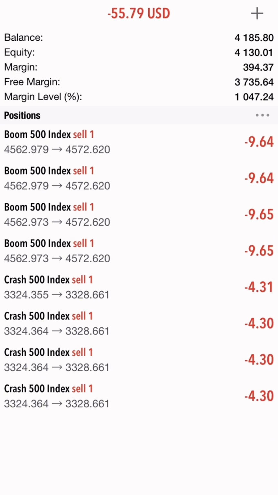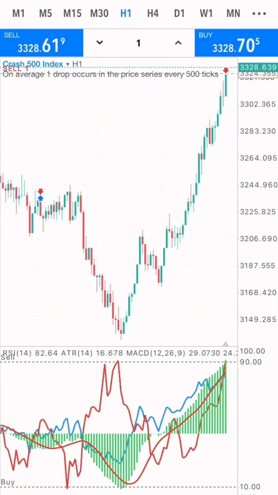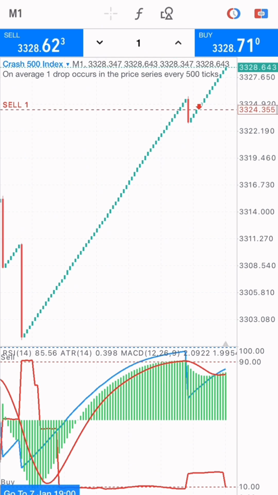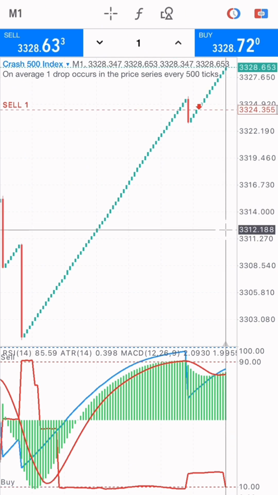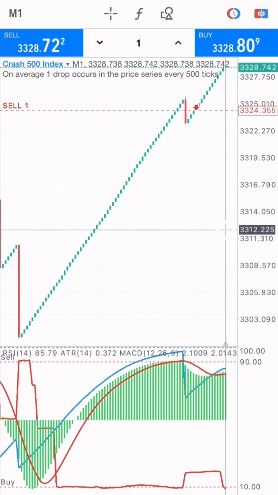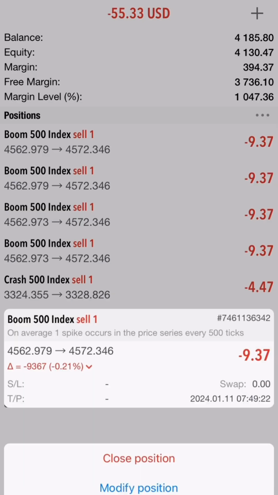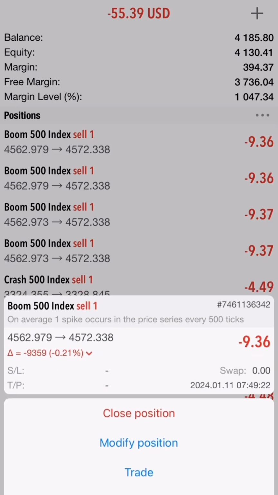So let's wait up, guys. On the crash 500, this market has not sold yet. It's supposed to sell, but it has not sold yet. While we're waiting for that sell to happen, let's close the trade, because I'm seeing a very big sell on this crash 500 index. So I'm going to close this trade so that I don't make another loss on the boom 500 index, right? I'm going to close this trade right now.